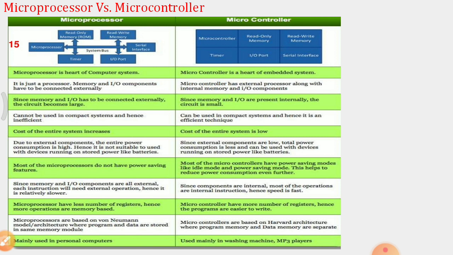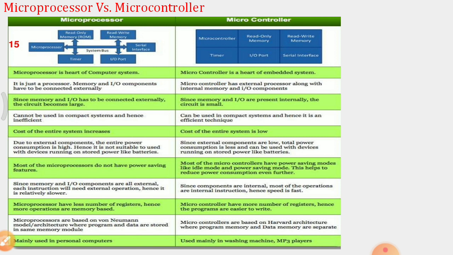As the instructions are stored on the same chip in a microcontroller, the processing speed is faster than the microprocessor. The number of registers is less in a processor and more in a microcontroller.